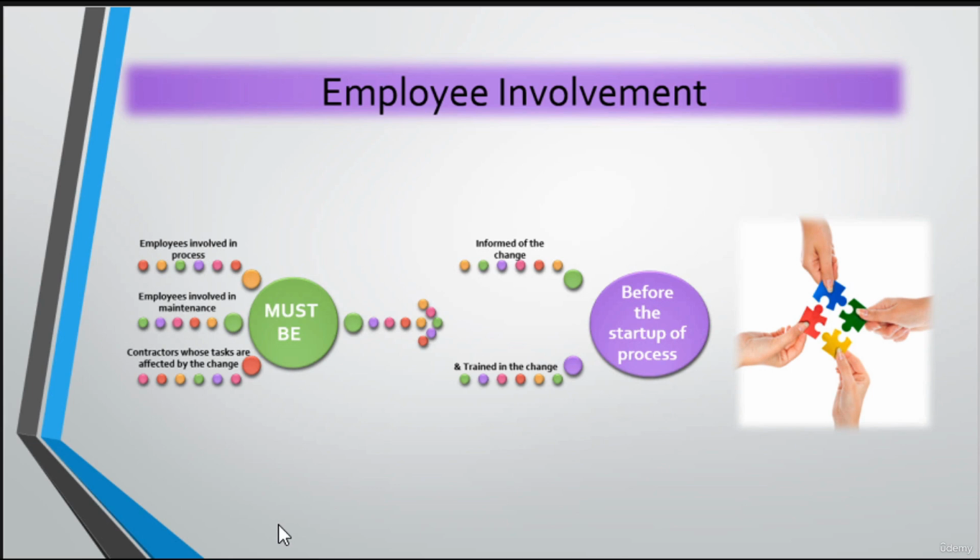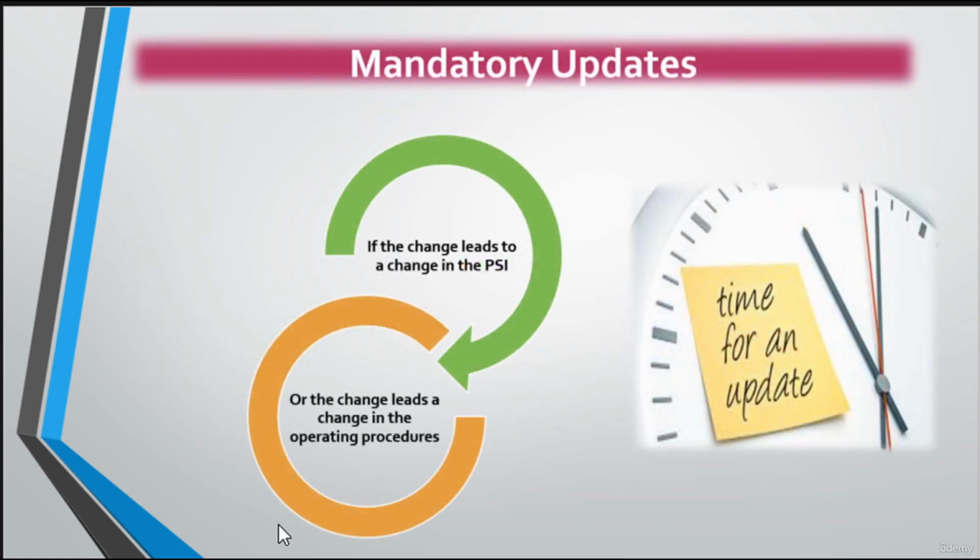Okay, so what about updates? If the change will lead to a modification in the process safety information, or if it leads to a change in the operating procedures, then the operating procedures and the PSI should be reviewed and updated.